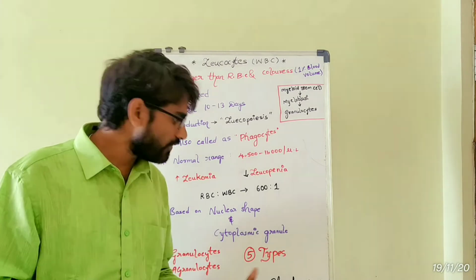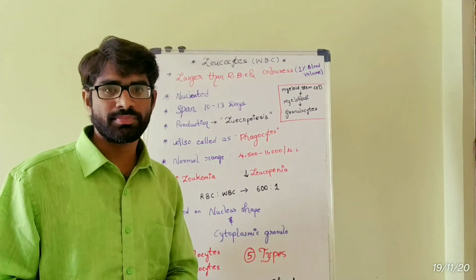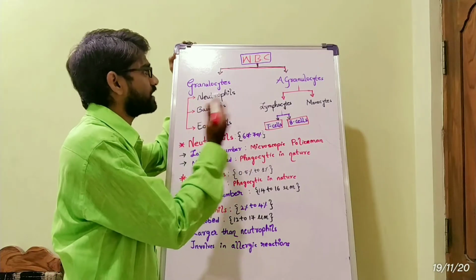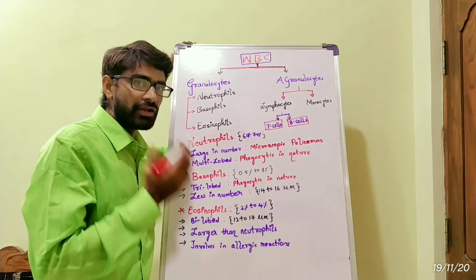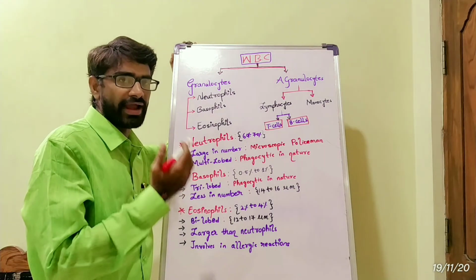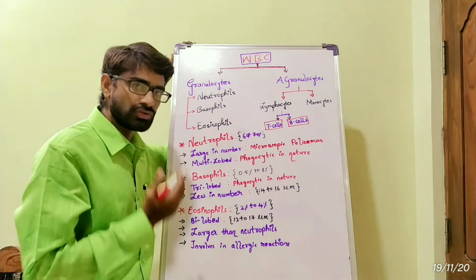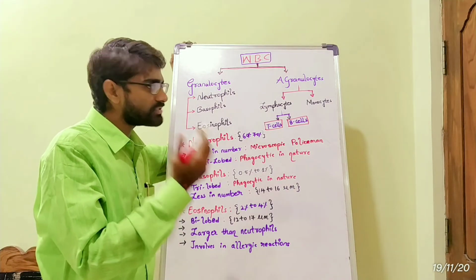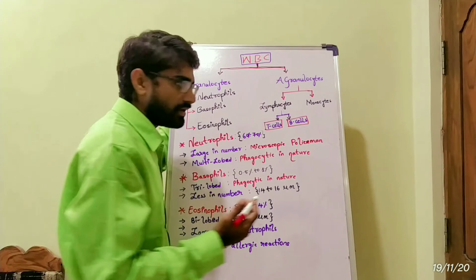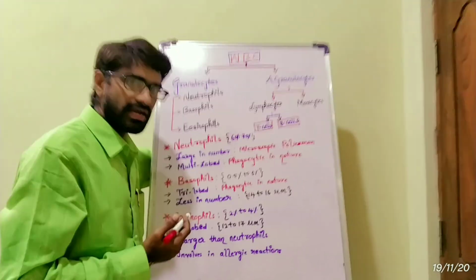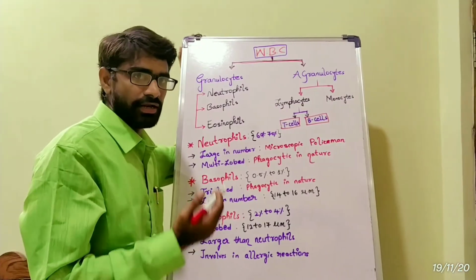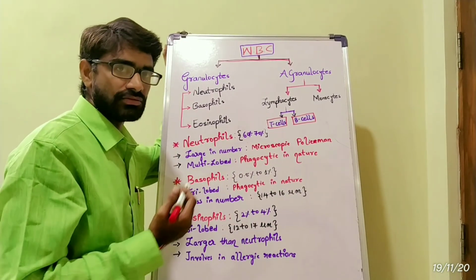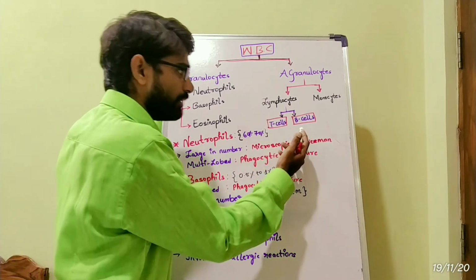So here five types of leukocytes are present. Granulocytes are further categorized into three types: neutrophils, basophils, and eosinophils. Agranulocytes are categorized into two types, lymphocytes and monocytes. Lymphocytes have two types of cells, T lymphocytes and B lymphocytes.